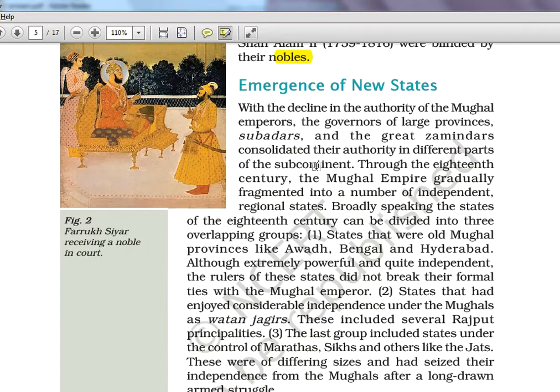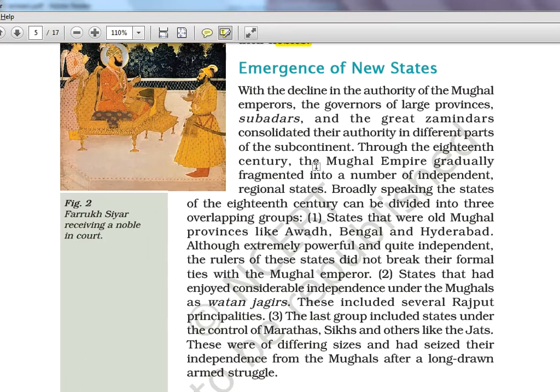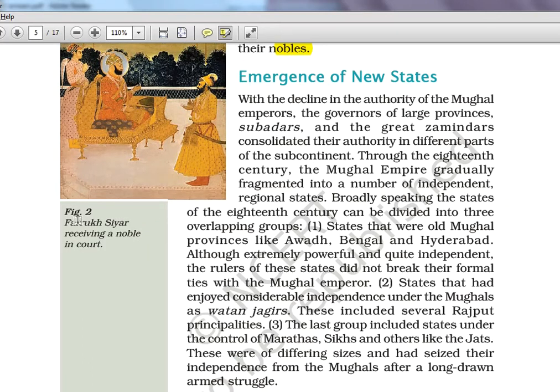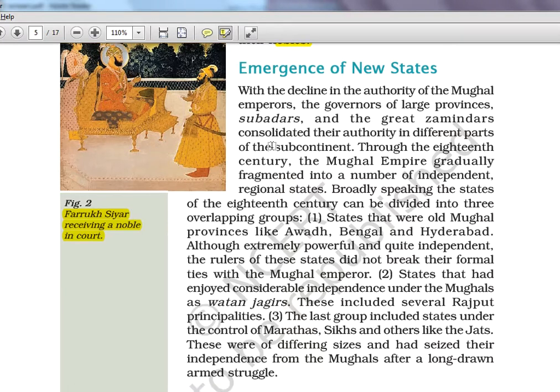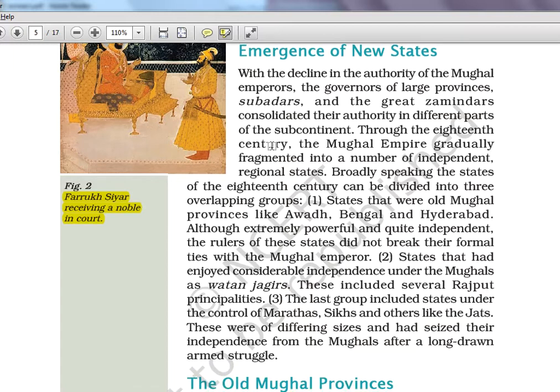Emergence of new states. Farooq Siyar, another blunder I'll tell you. The Britishers came and asked for trading rights without paying any duty, and he gave this permission also. That Farman he gave was also popular in modern history. It is considered the most foolish step done by any Mughal ruler. The Britishers didn't pay tax now, and they started charging tax from other people. That's how the Britishers started gaining power.